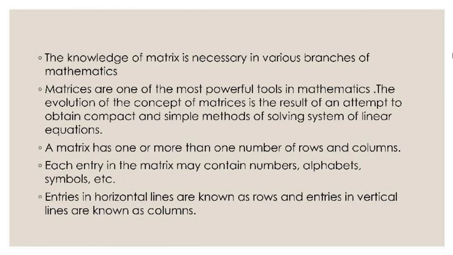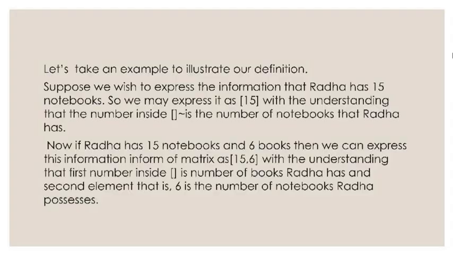A matrix has one or more rows and columns. Each entry in the matrix may contain numbers, alphabets, symbols, etc. Entries in horizontal lines are known as rows, and entries in vertical lines are known as columns. Let's take an example to illustrate our definition.